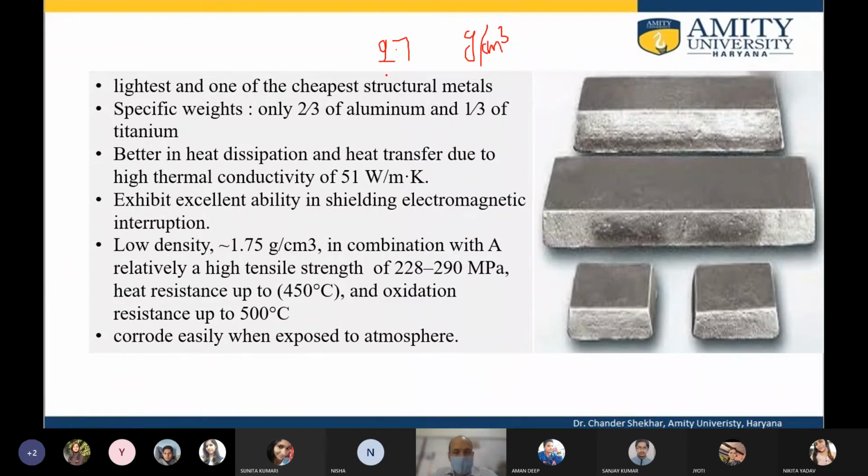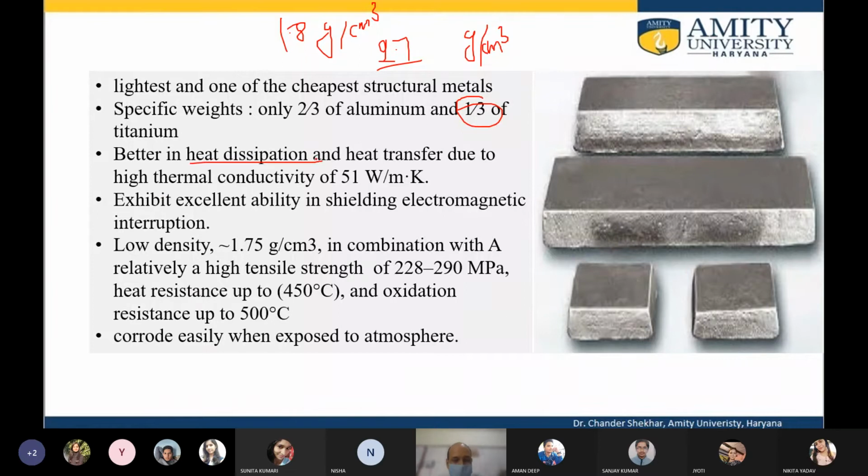So 2/3 of that, right? For magnesium, it will be 1.8 grams per centimeter cube. That's for aluminum, and even 1/3 for the titanium. So magnesium is one of the lightest metals. Okay, so because of this, this metal is of high importance.